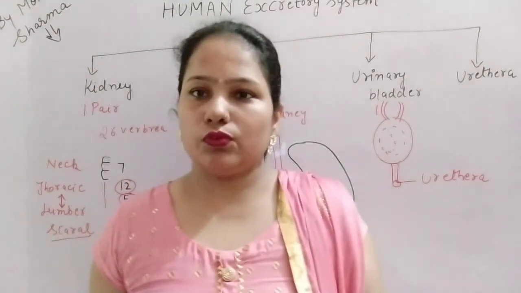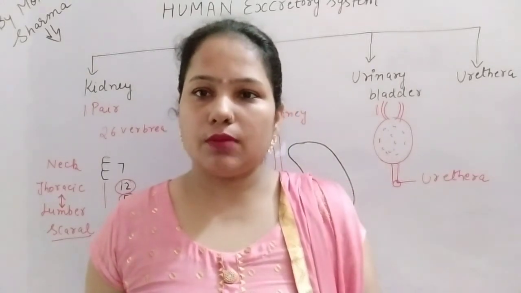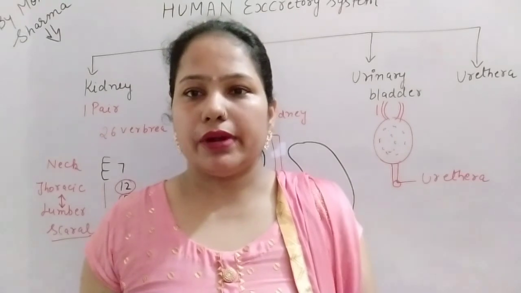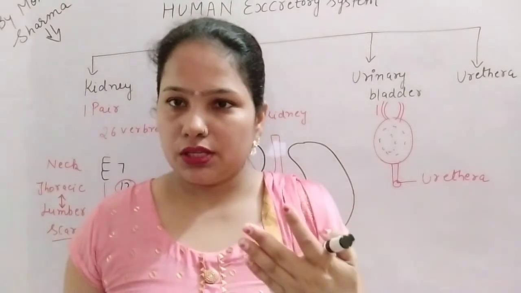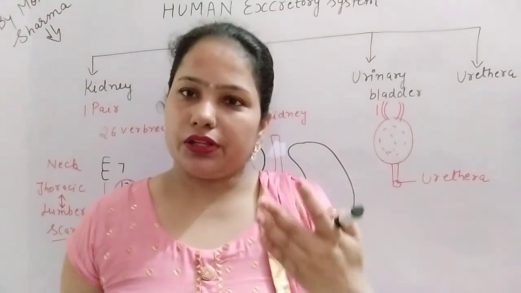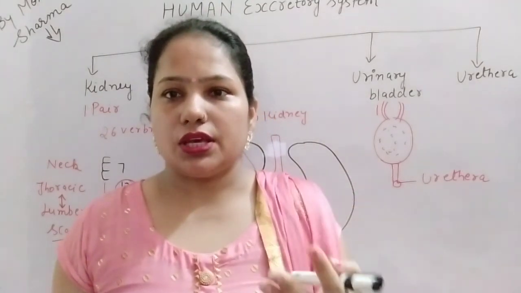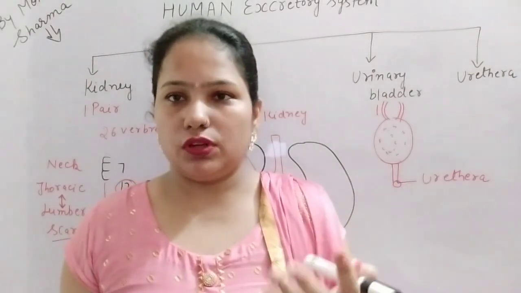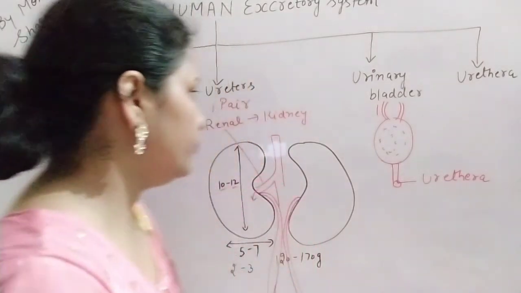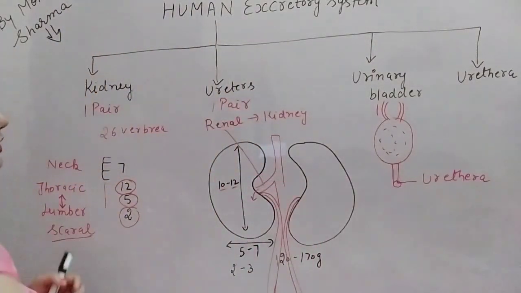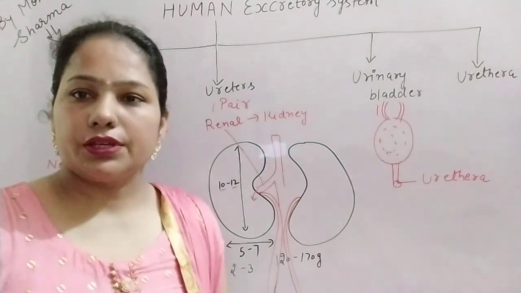Lungs help to remove carbon dioxide from the blood, and the kidney helps to remove the other metabolic waste from the blood. You have to remember this. And there is no role of the heart in the filtration of the blood. The heart is only the pumping organ. Now we will discuss the detailed structure of the human excretory system.